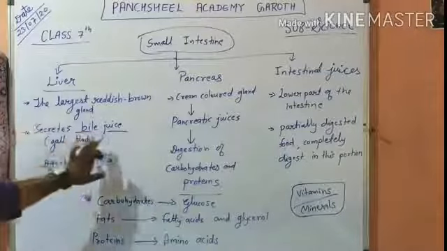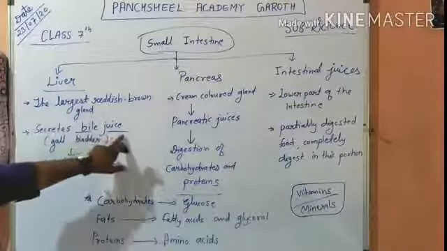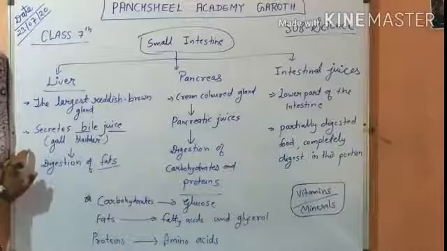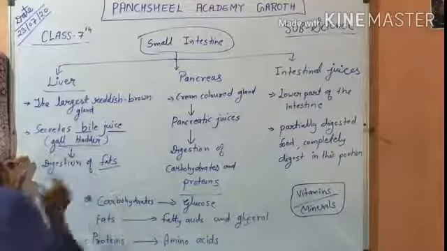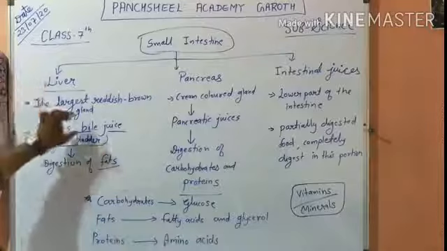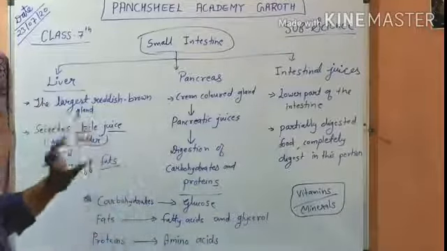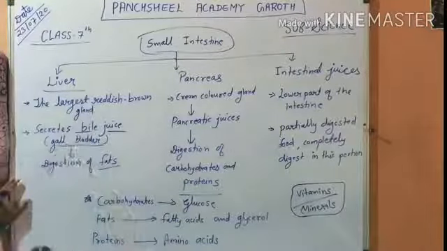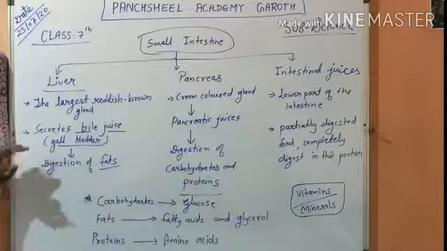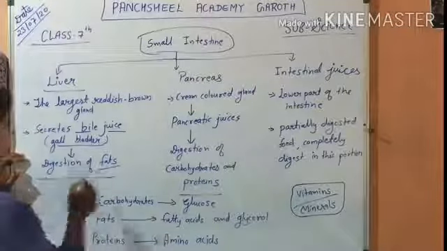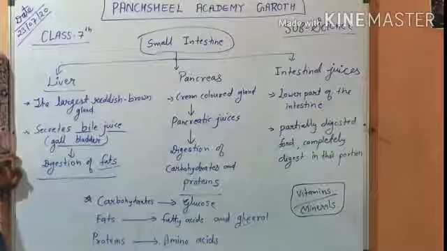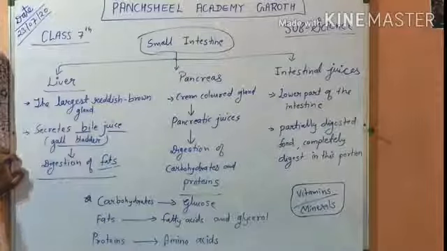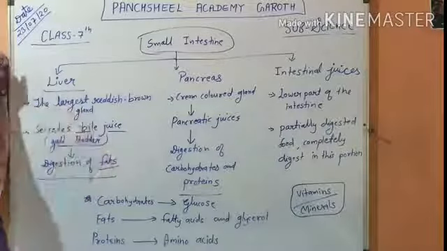Liver secretes bile juice, and bile juice is stored in a sac like structure which is called the gallbladder. This bile juice helps in digestion of fats. Digestion of fats depends only on the liver, or we can say bile juice.